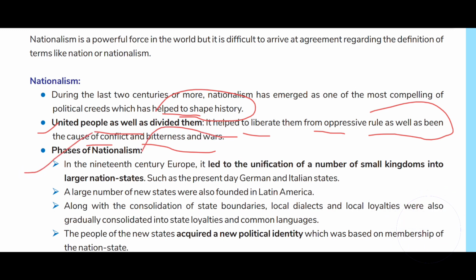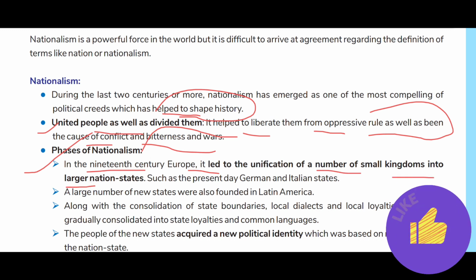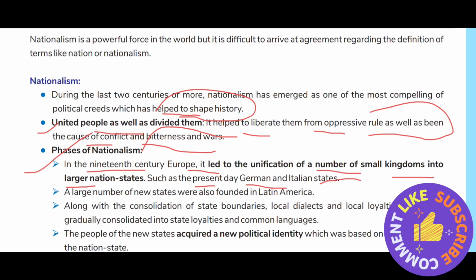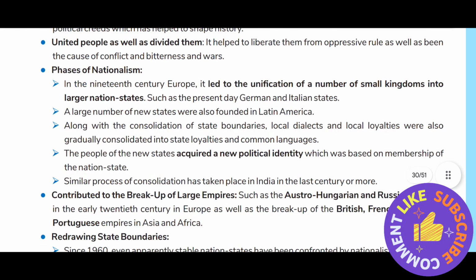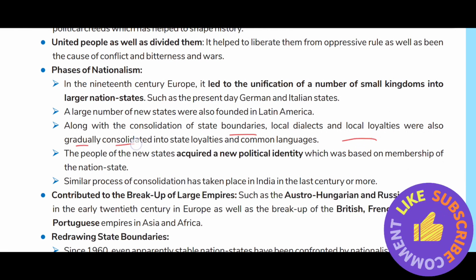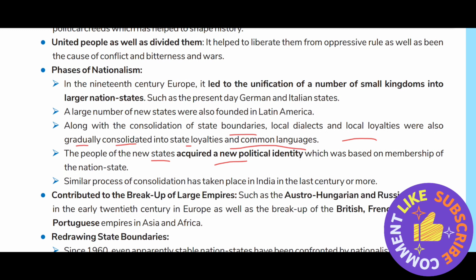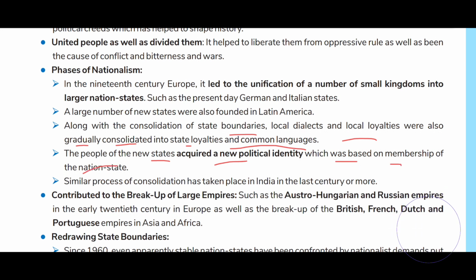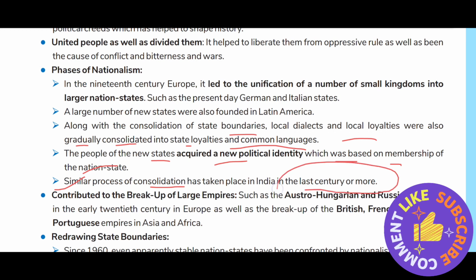So what are the phases of nationalism? In 19th century Europe, it led to the unification of a number of small kingdoms into larger nation states, such as the present-day German and Italian states. A large number of new states were also founded in Latin America. Along with the consolidation of state boundaries, local dialects and local loyalties were also gradually consolidated into state loyalties and common languages. The people of the new state acquired a new political identity, which was based on membership of the nation state. A similar process of consolidation has taken place in India in the last century or more.